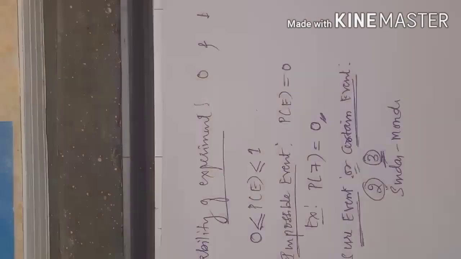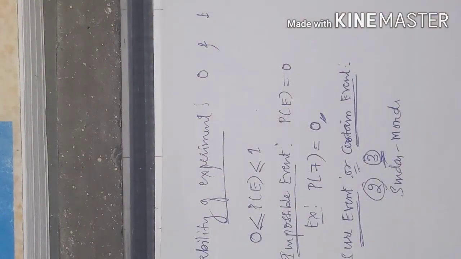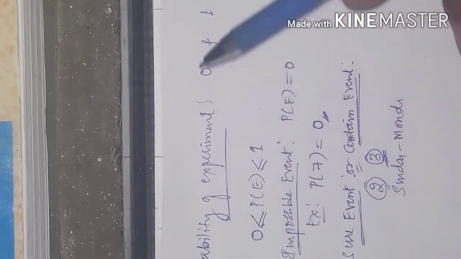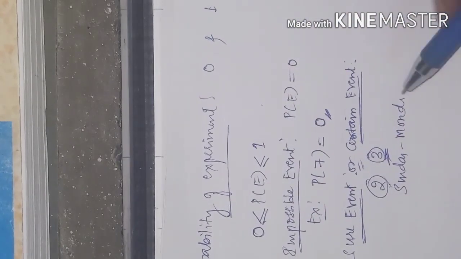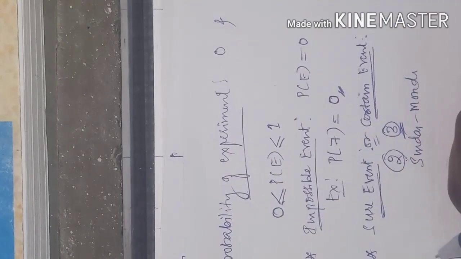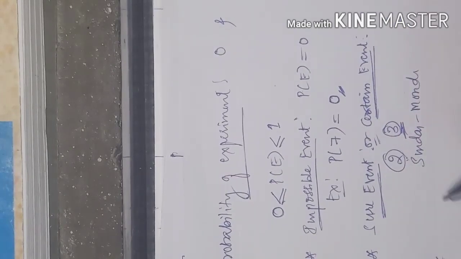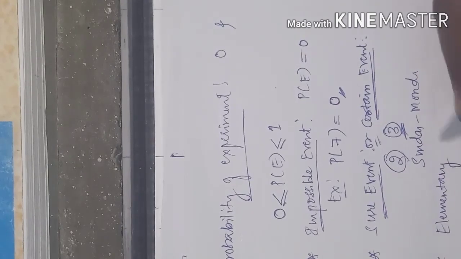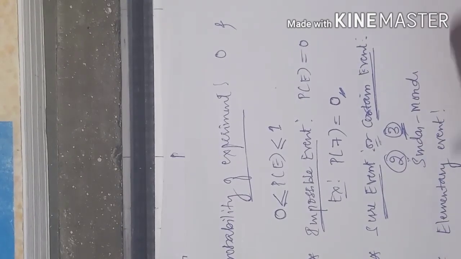Okay, understood this concept? Sure event, impossible event, and probability of an experiment numerically. Let us go for one more definition called the elementary event. What does it say?